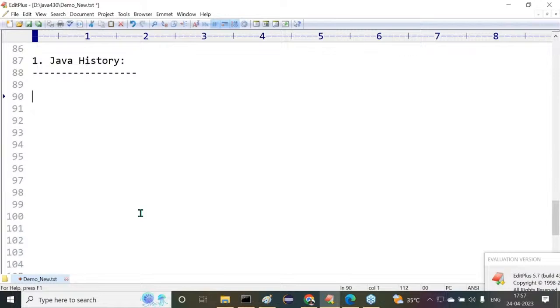Before starting this topic, I'm giving clarity. This topic is only for knowledge purposes. Nobody will ask questions on this. It is not at all important for project work or for interviews. But every Java developer should know the reason why Java came into the picture, who provided Java, and why Java came. That basic awareness I am going to discuss now.